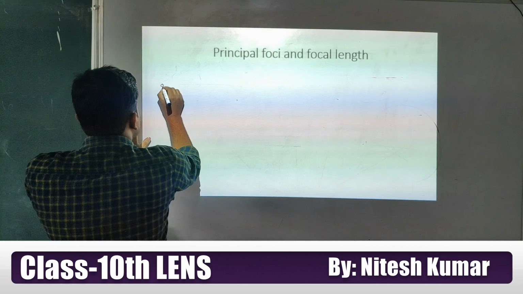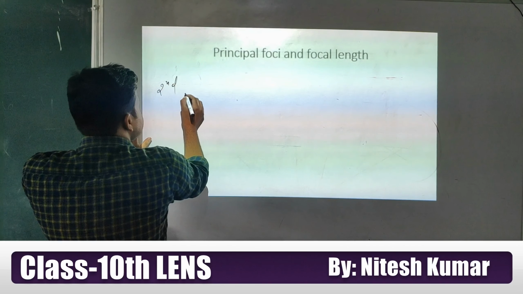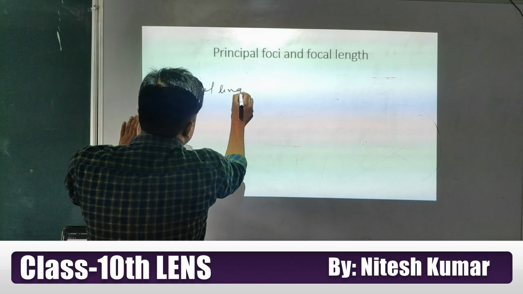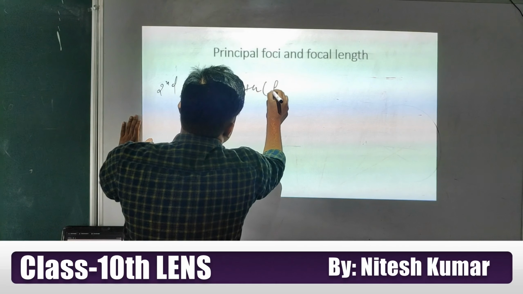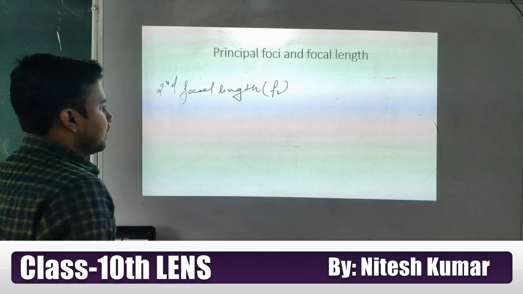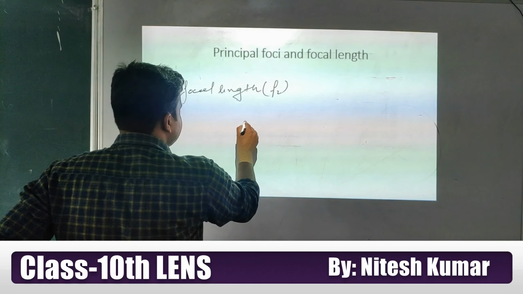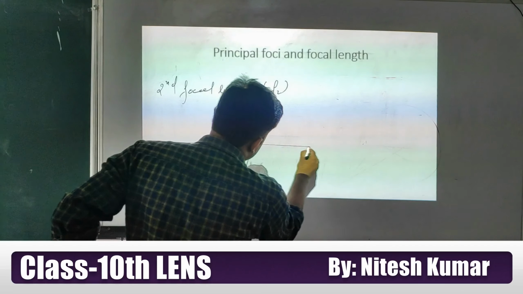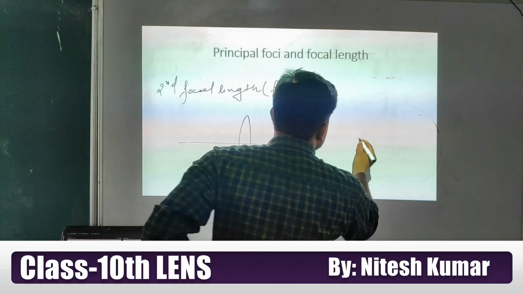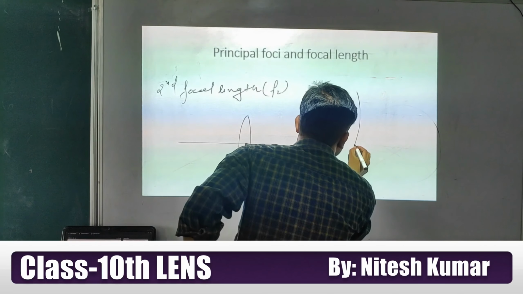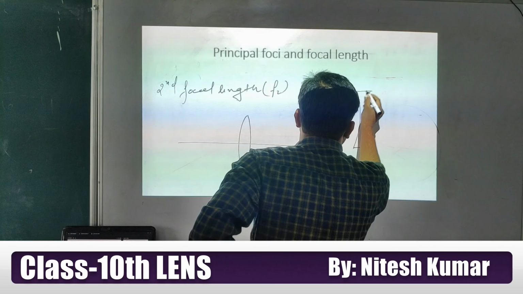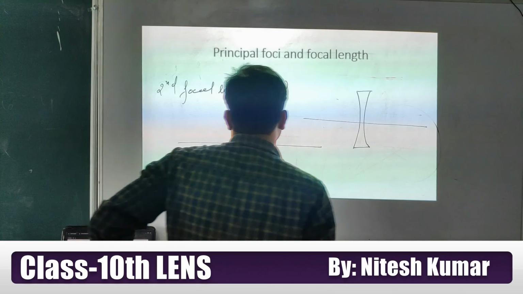Now the second focal length, and we are denoting it with f2. Now first I am going to consider it for the convex. I am assuming this one is the convex lens, and here I am going to assume a concave lens. Try to understand. Look at this.